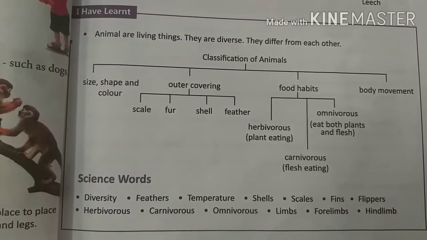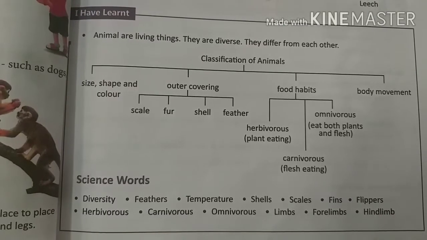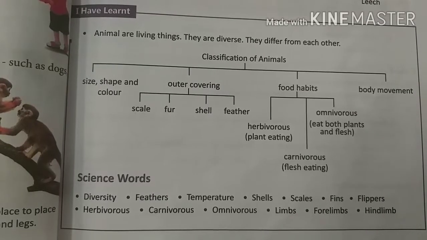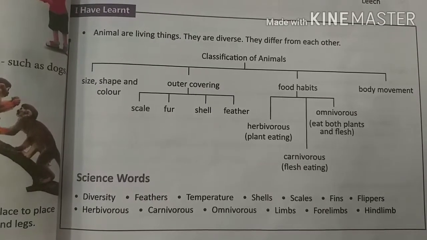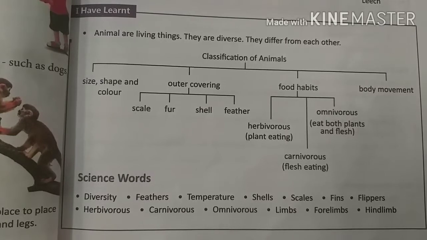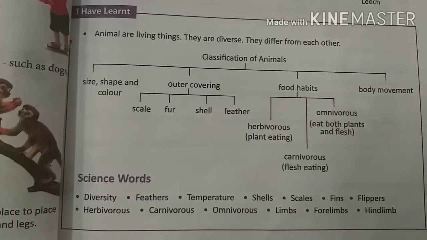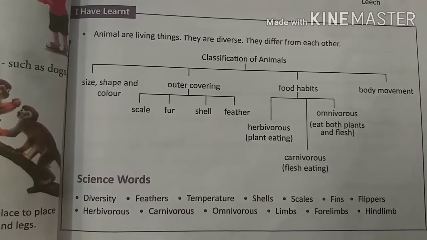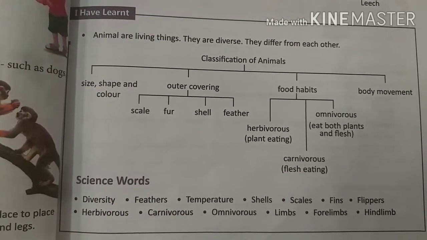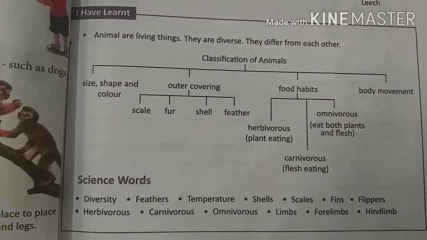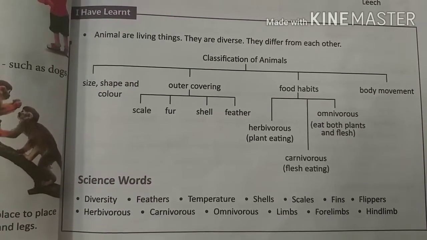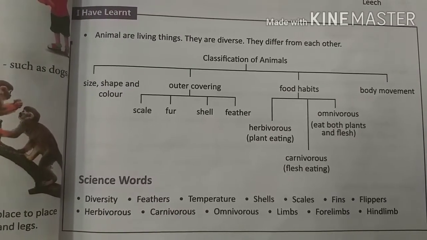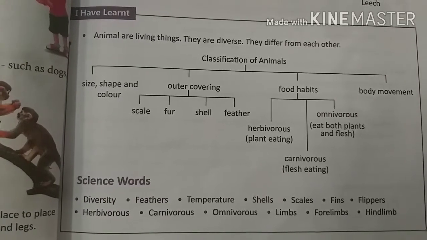Which animals use scale? Snake. Which animals have fur on their body? As polar bear, they have fur. Shell, as tortoise and snail have on their body. Feathers, birds. Food habits: herbivores, carnivores and omnivores. According to food habits, animals are divided into herbivores, carnivores and omnivores.